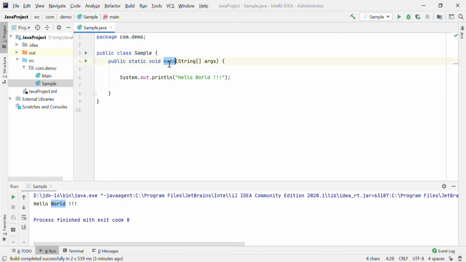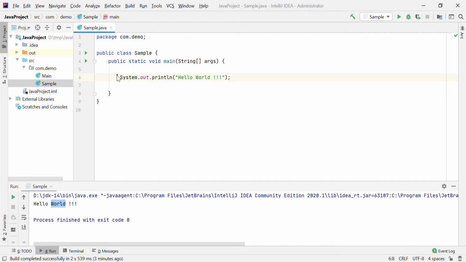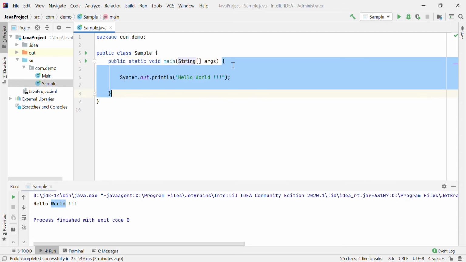Okay, let's discuss something about your main method. This is your method name, main. It's your input argument, a string argument. That means this main method takes an array of strings. And what is the method body? This is the method body of main, meaning this statement is going to be executed. This is one statement. In this main method, you can write any number of statements. In future, we will take more examples. Now this is the method name, this is your input parameter, this is your method body.